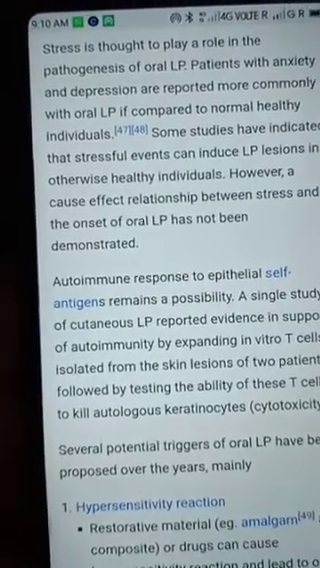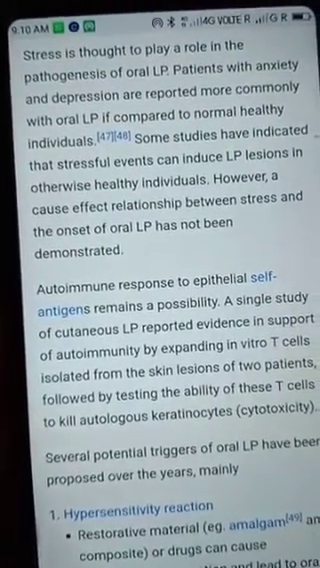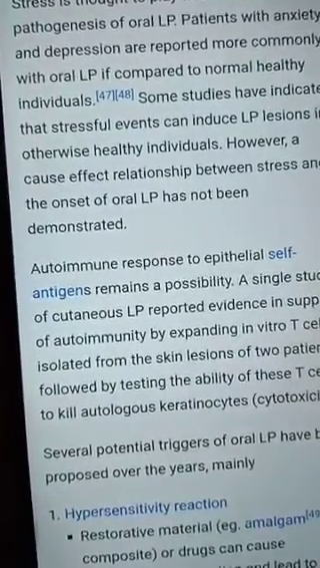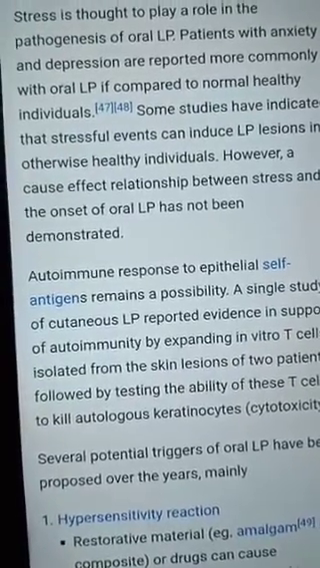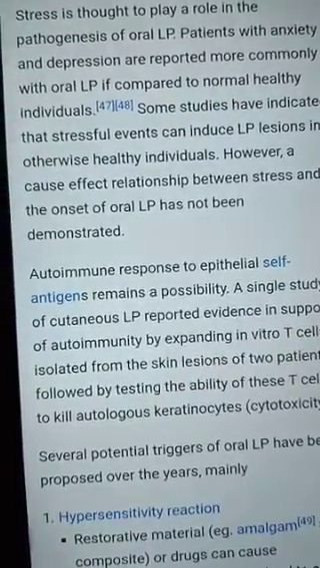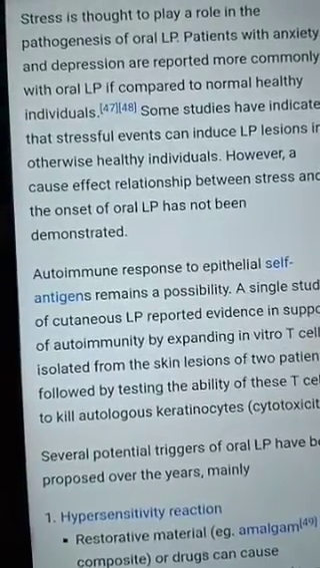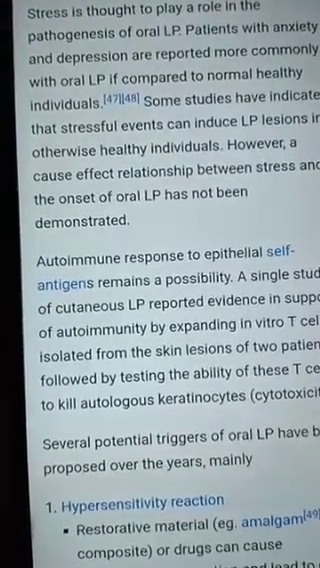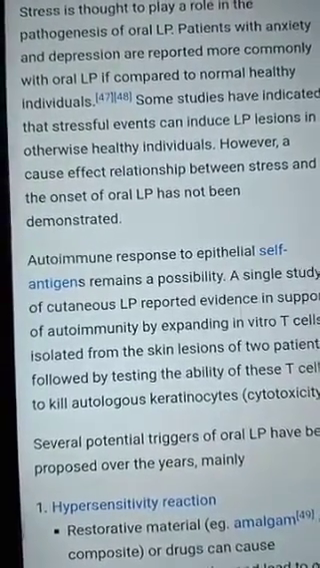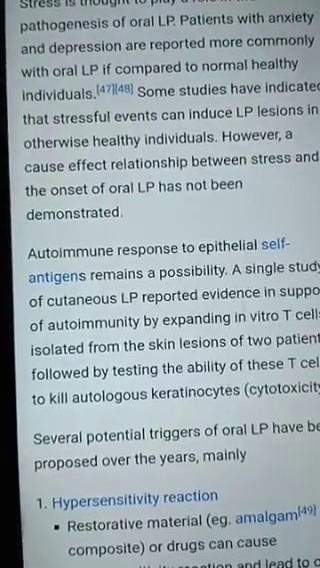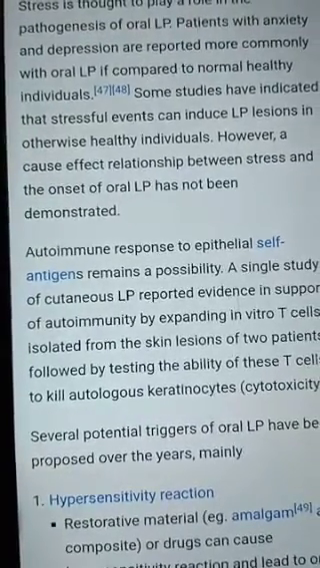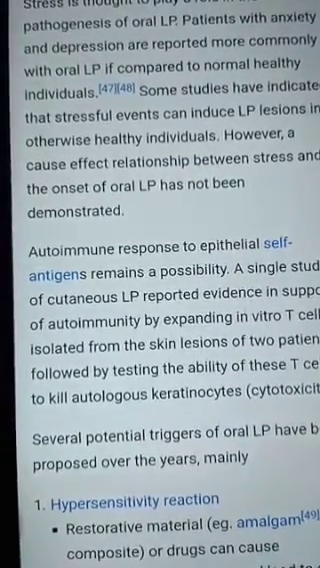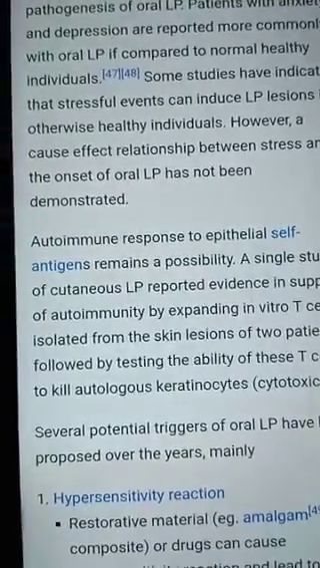Stress is thought to play a role in the pathogenesis of oral lichen planus, and patients with anxiety and depression are reported more commonly with oral lichen planus compared to normal healthy individuals. Some studies have indicated that stressful events can induce lichen planus lesions in otherwise healthy individuals. Autoimmune response to epithelial self-antigens remains a possibility, and a single study of cutaneous lichen planus reported evidence in support of autoimmunity by expanding in vitro T cells isolated from the skin lesions of 2 patients, followed by testing the ability of these T cells to kill autologous keratinocytes.